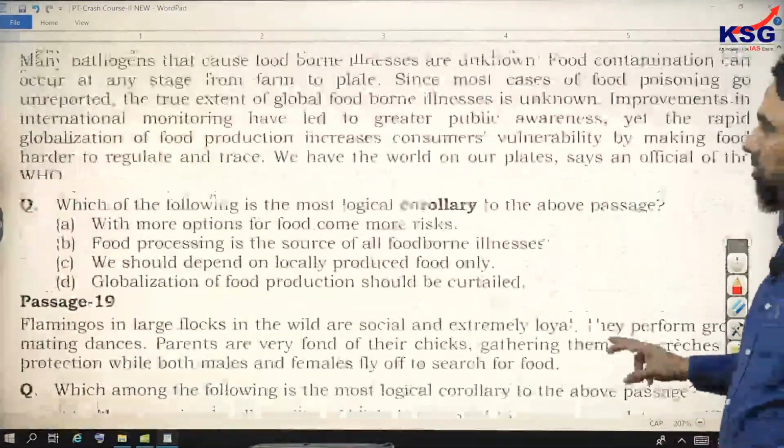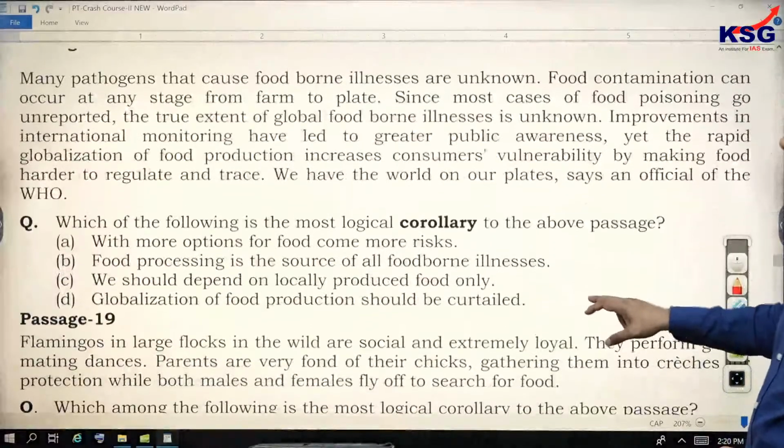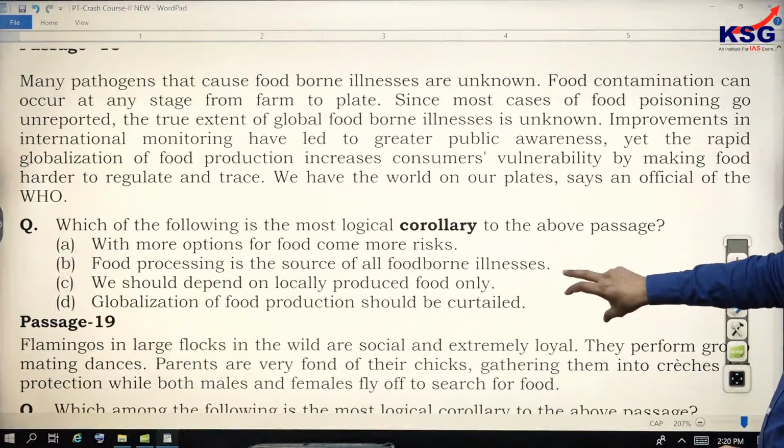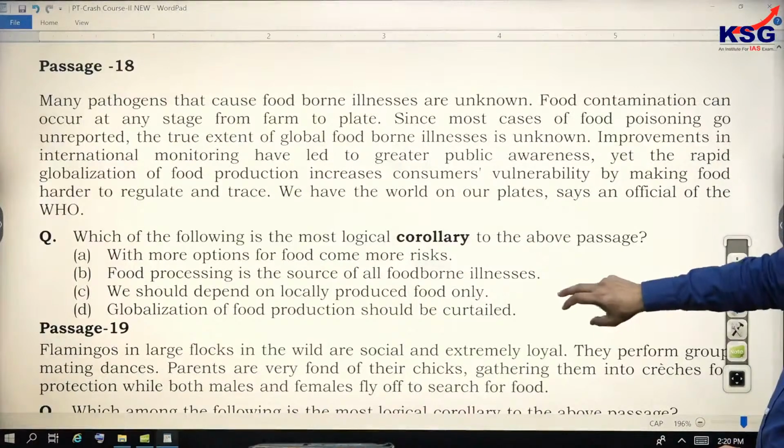One last passage based on corollary is again a PYQ on your screen. Many pathogens that cause food-borne illness.